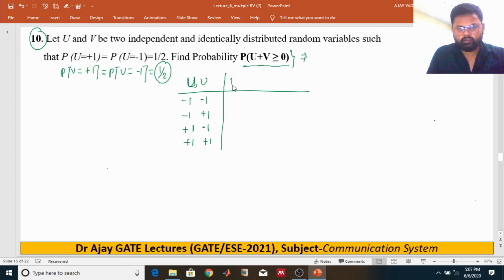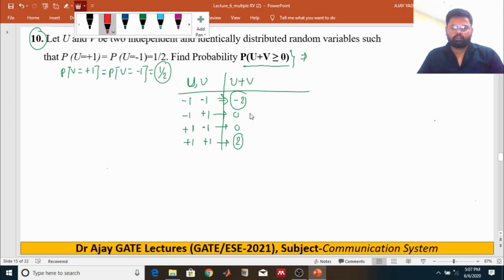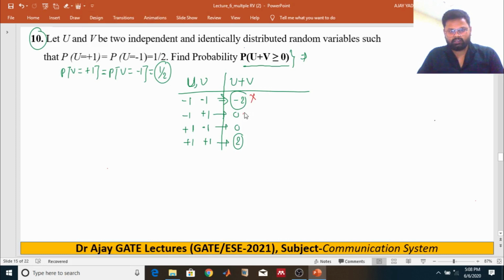What is U plus V? This is minus 2, this is 0, this is 0, this is 2, right? As you know, we have to find the probability that U plus V is greater than or equal to 0, so we cannot consider the first one; we only consider the remaining ones.